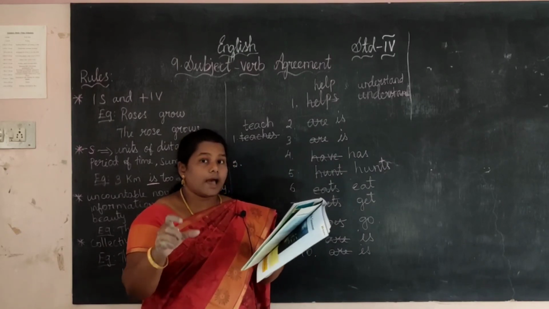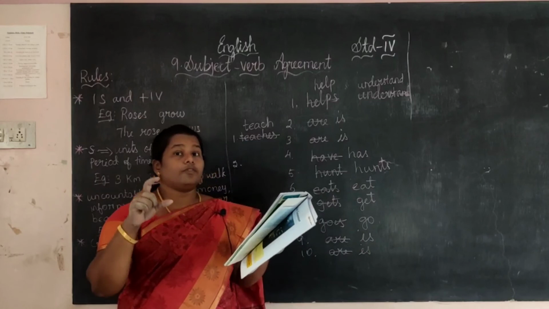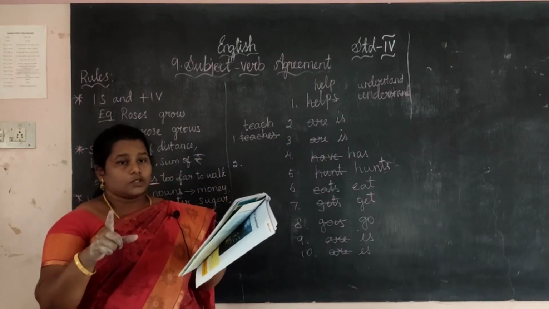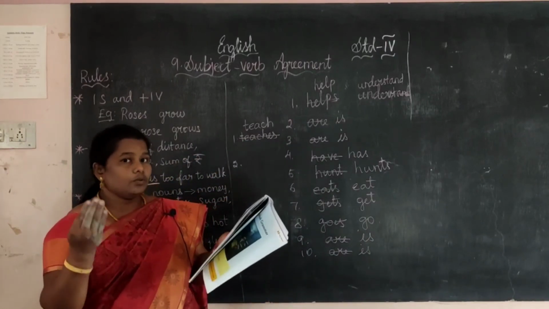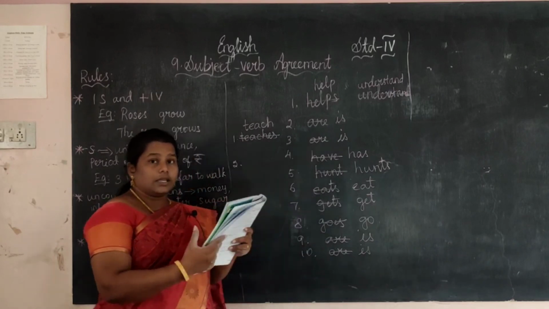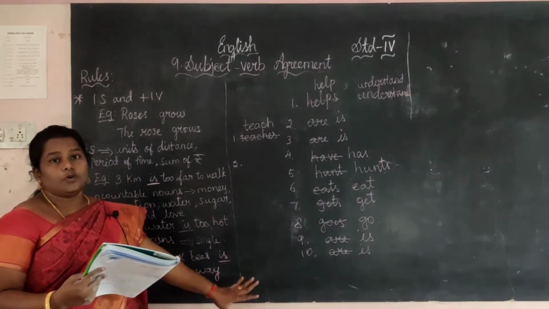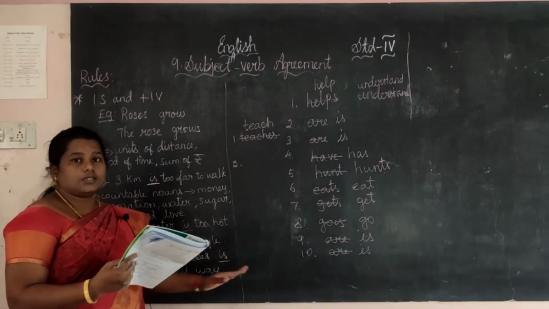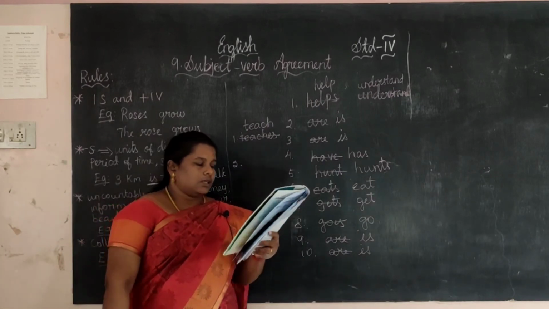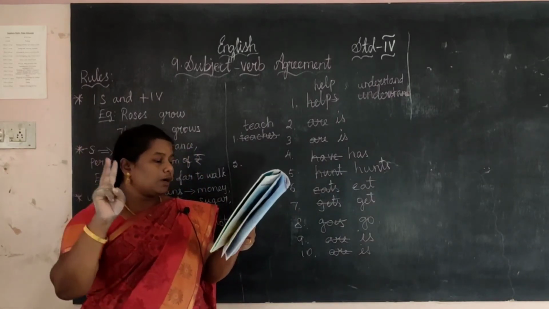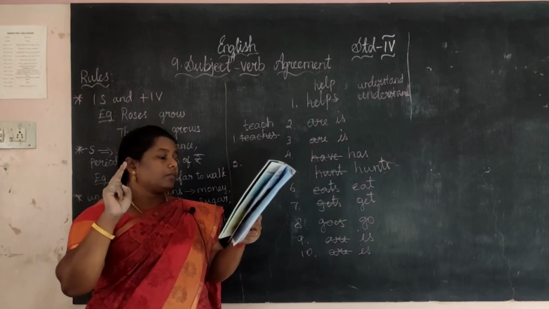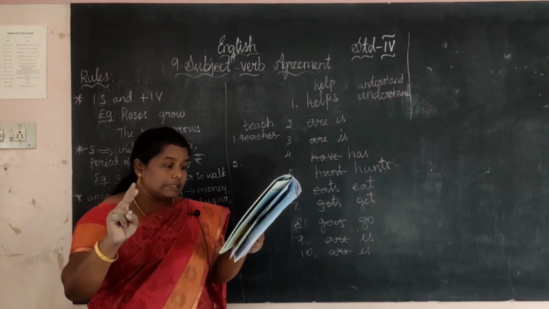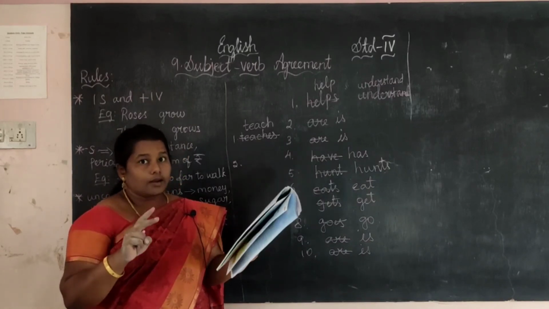Have is used for only I. So have changes into, you can change. Okay, that is singular nouns and plural nouns. This one changes into this, we learned, right? Yes. Next one. Here are the list of books.